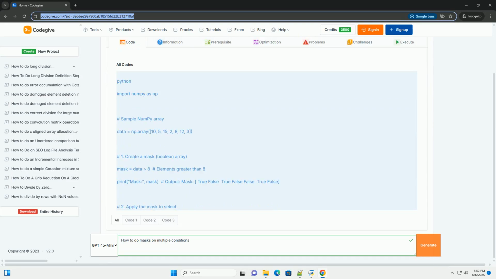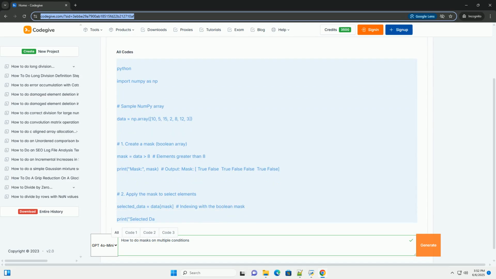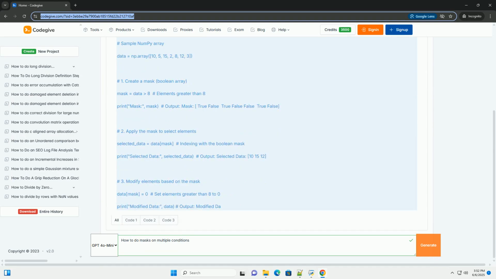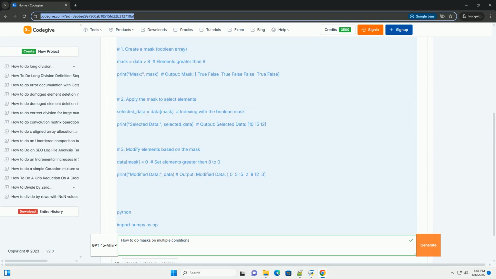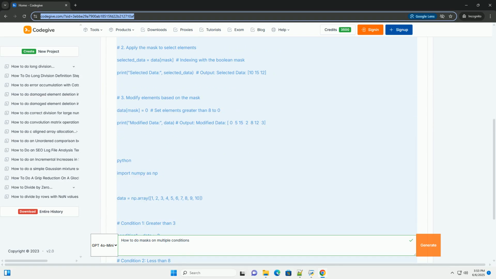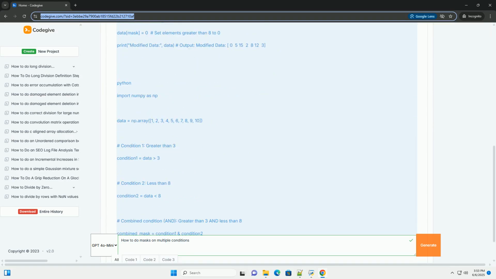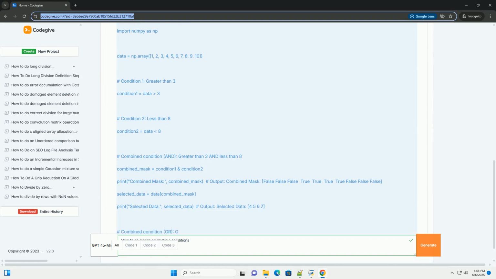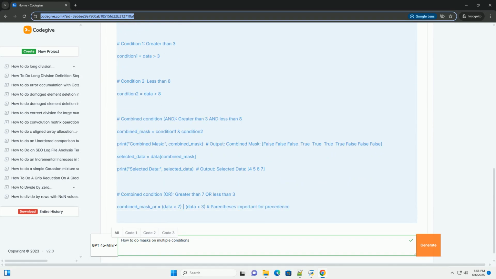Okay, let's delve into masking on multiple conditions, covering different scenarios, approaches, and code examples. I'll provide detailed explanations and practical illustrations using Python and NumPy, which is a common combination for numerical data manipulation.